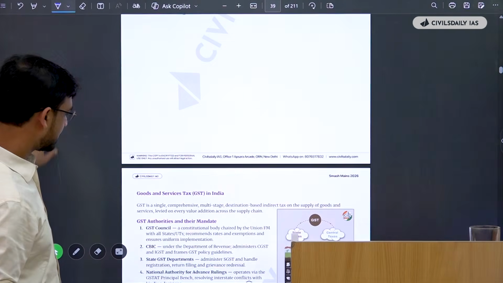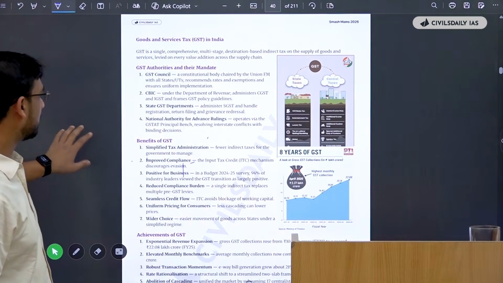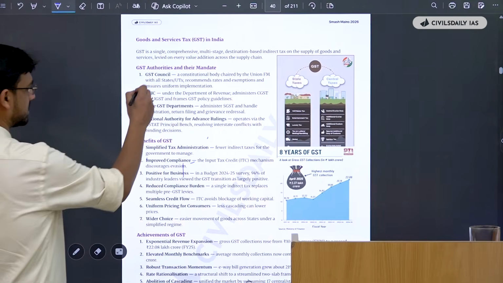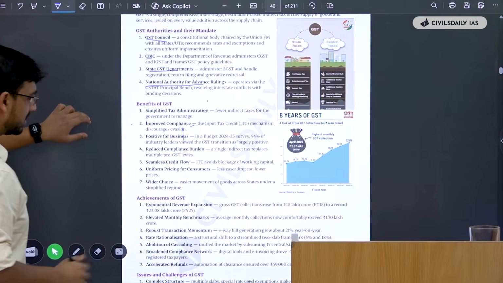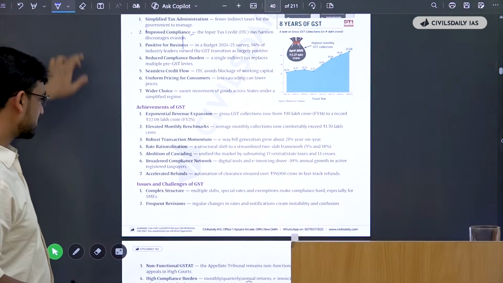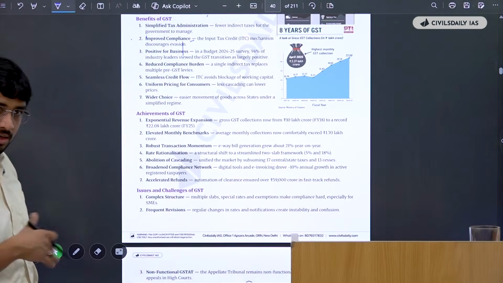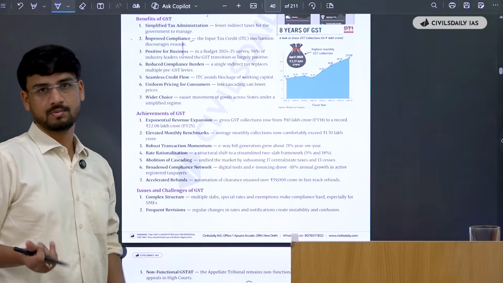Okay. Then there's GST in India. So they have covered it very well. What are the authorities under the mandate? Then there's CBIC, the state GST and all that. What are the benefits of GST? What are the achievements? What are the issues? Read them once. Understand them.